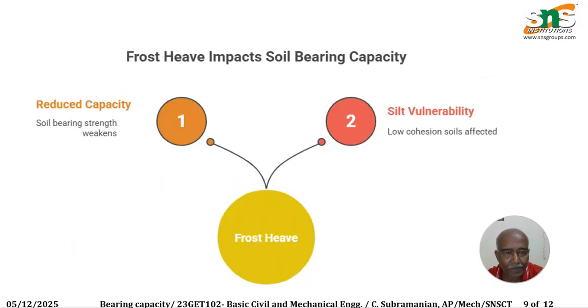This comes to the frost impacts on the soil bearing itself. Frost impact means reduced capacity or silt vulnerability. Reduced capacity gives soil bearing strength weakness, whereas silt vulnerability gives a low coefficient soil affected itself. So this was the frost impact on the soil bearing capacity.